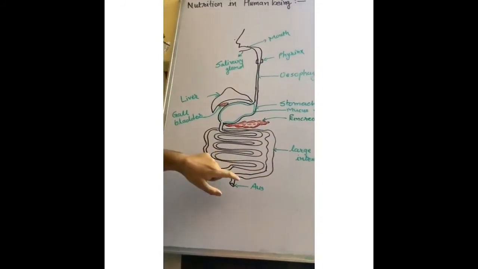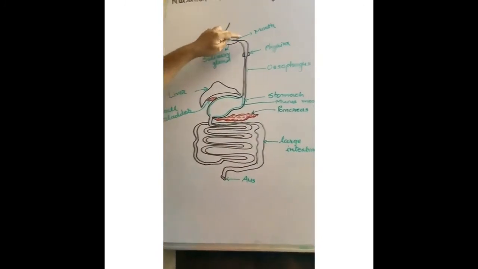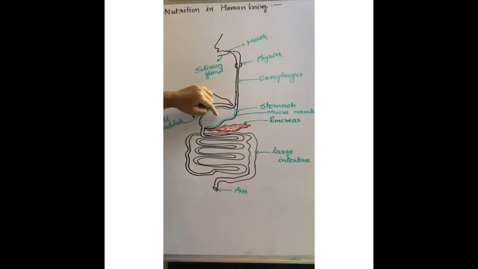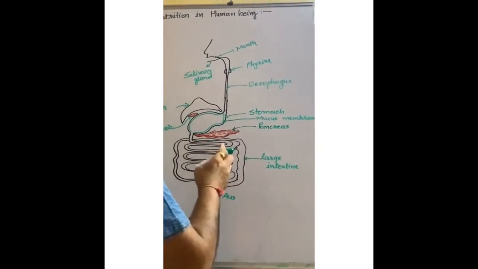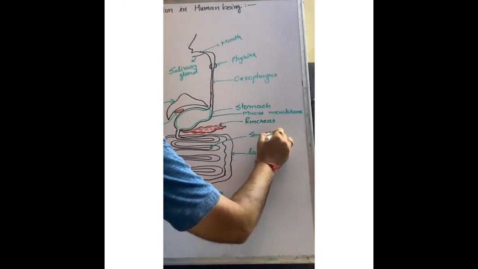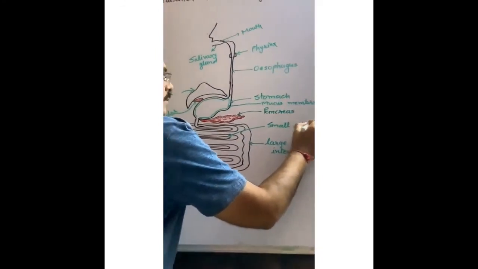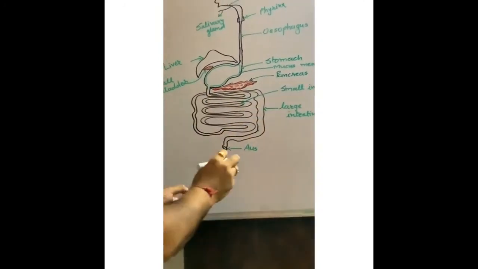From the mouth to anus, round about 6 to 8 meters. Then mouth to pharynx to esophagus to stomach, stomach to small intestine. This is small intestine. Then large intestine and then anus.